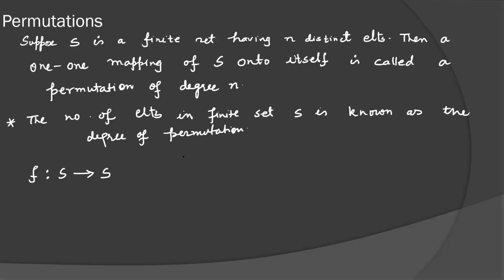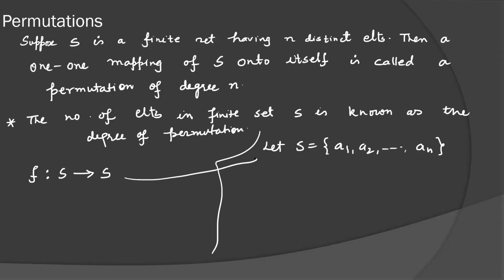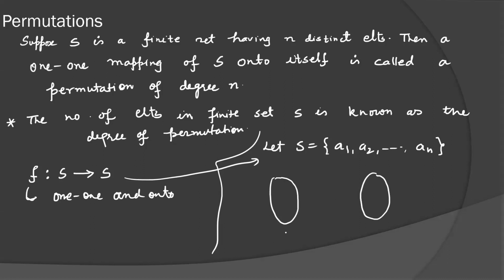What is the meaning here? If we define it in set form, let S be a set of n distinct elements A1, A2, An, and F be a map from S to S. Suppose F is 1-1 and onto. 1-1 onto means that for every element of the domain, we have an image here. Call them B1, B2, Bn.